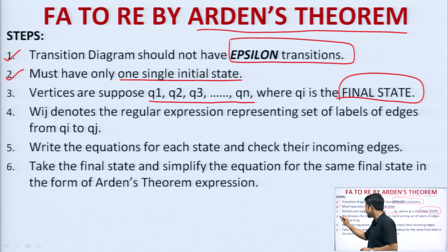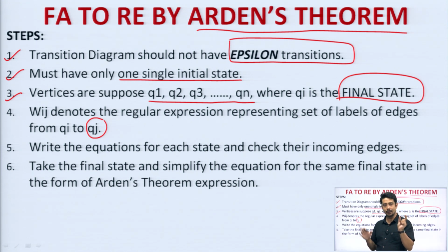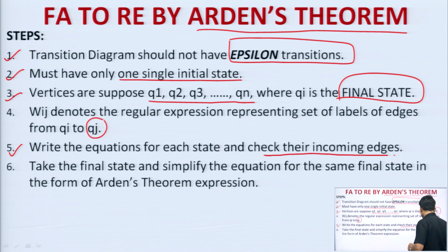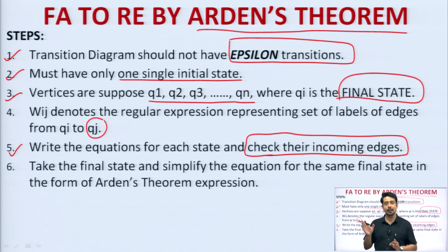Next comes Wij, which denotes the regular expression representing the set of labels of edges from qi to qj. That means, if I am looking at a particular state expression, then I need to look at what the incoming edges to this state are, and then I need to make the expression. I will let you know how to do it. Next comes statement number 5, write the equations for each state and check their incoming edges. I have told you right now, you only need to check the incoming edges, and on the basis of that, you can write the expression.